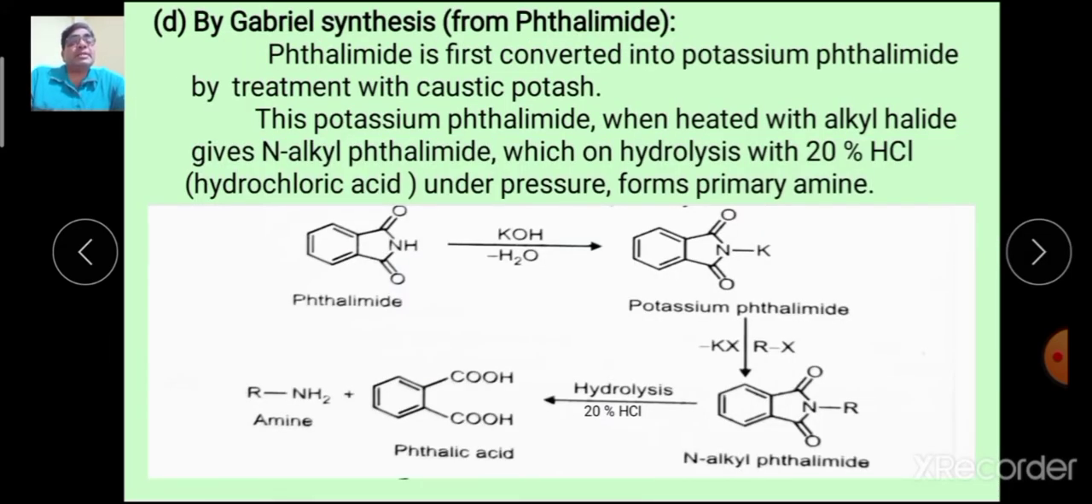The next reaction is Gabriel synthesis from phthalimide. That is, phthalimide is first converted into potassium phthalimide, the potassium salt. And this potassium salt on hydrolysis with 20% hydrochloric acid under pressure forms primary amine. Okay, this is the hydrolysis and this is the product, primary amine.